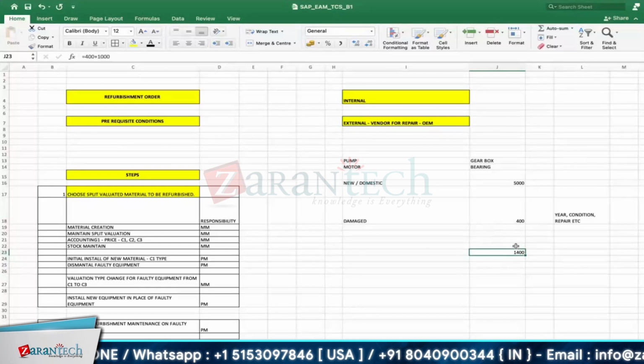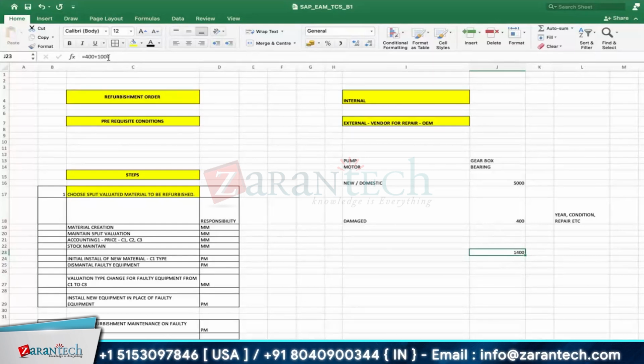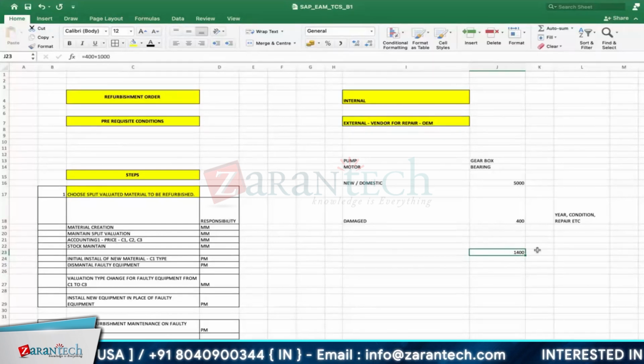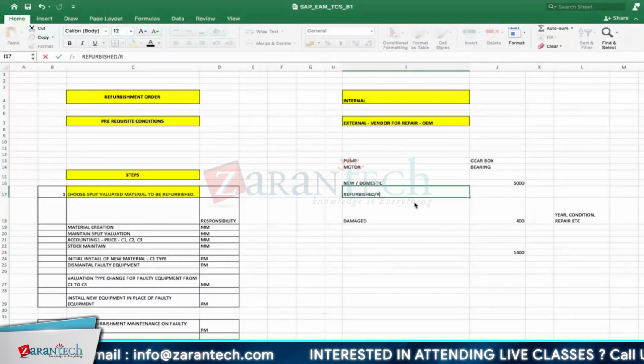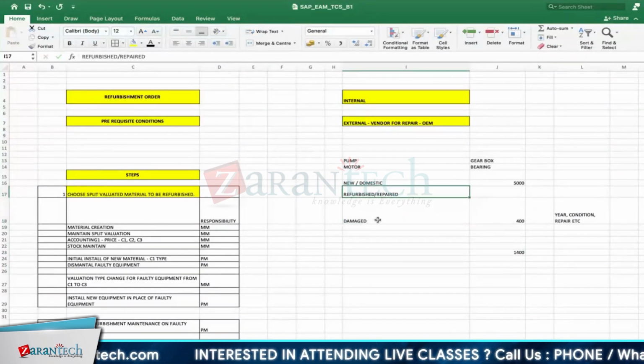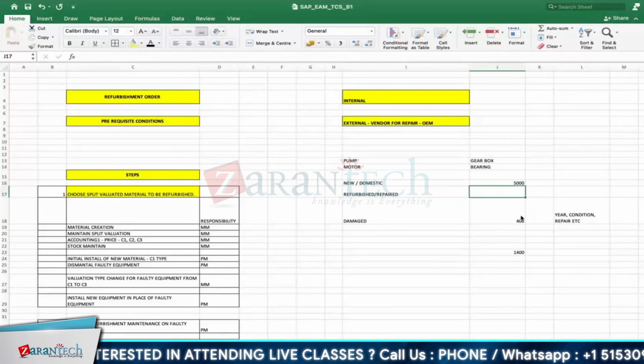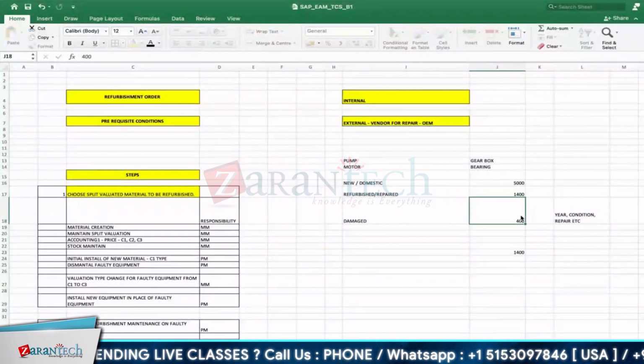Earlier it was 400, plus now you invested some 1,000 for the repair. Obviously it will be greater than the earlier value, so we'll go for this one. I'll call it refurbished, or repaired. The right word in SAP is refurbished. Now this valuation, like a capital expenditure, you are talking about, right?